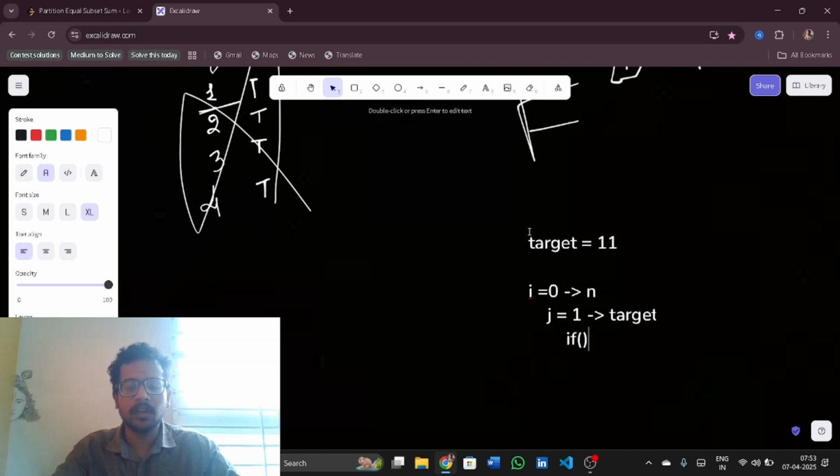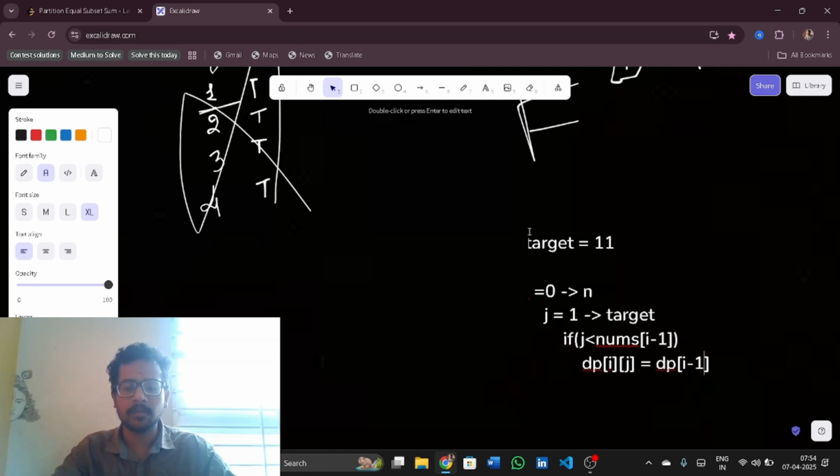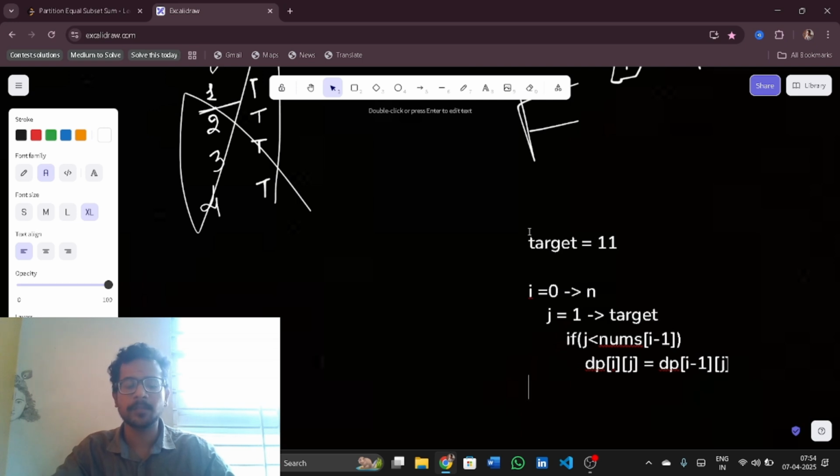Now, if j is less than nums of i minus 1, then do I have any choice? I cannot add that number to the current number and get this sum. So dp of i, j will be dp of i minus 1, j. That's it. Else, that means the number which I am iterating is greater than or equal to nums of i minus 1.